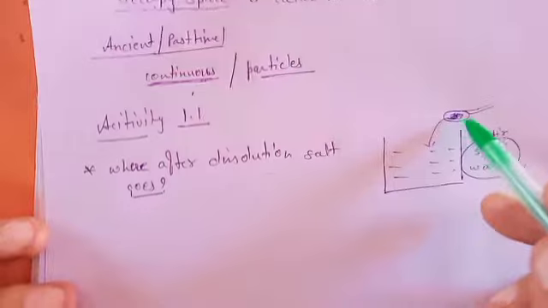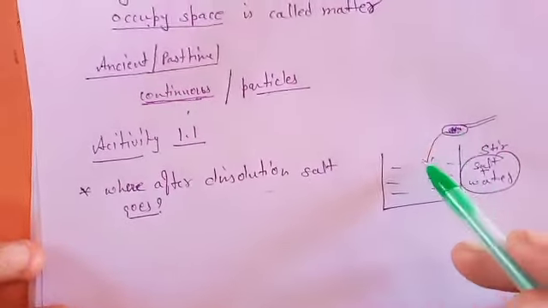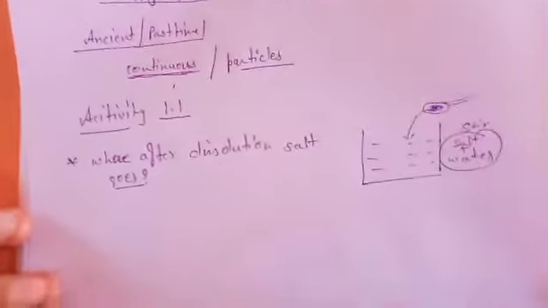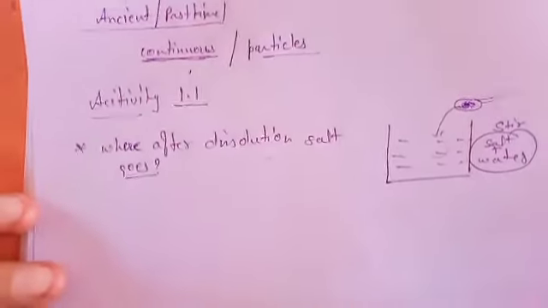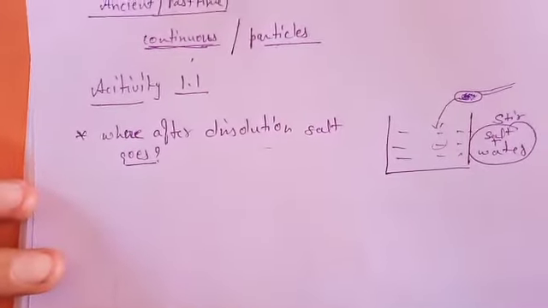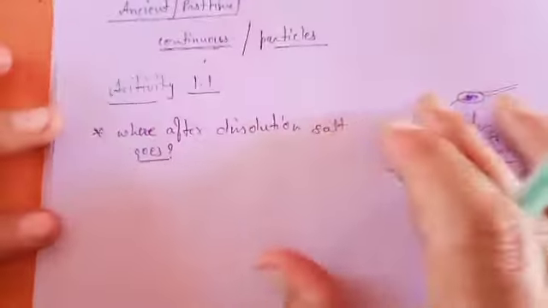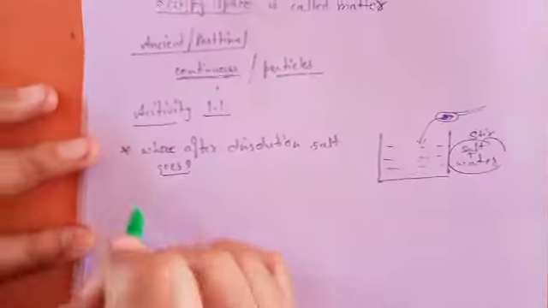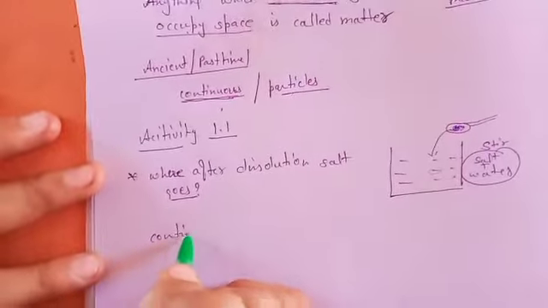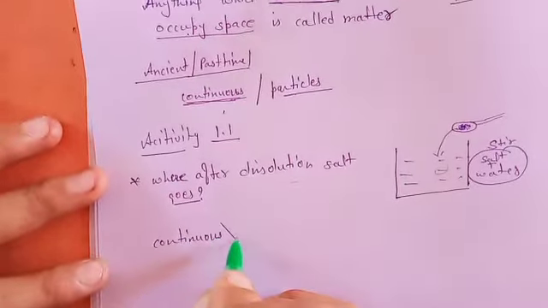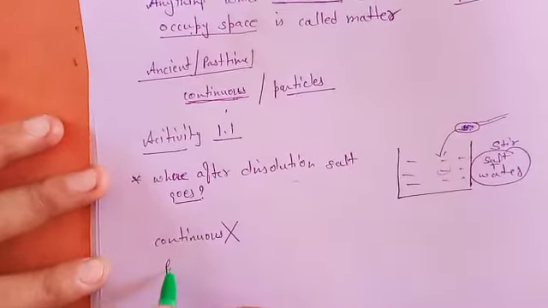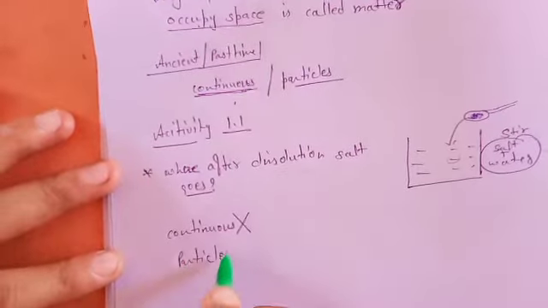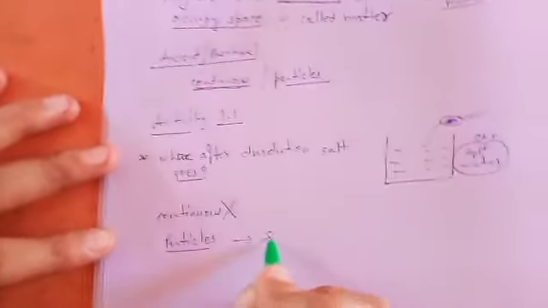Before dissolving you can see that salt is there, but after dissolving there is no salt appearing. So where is the salt gone? This whole activity is telling you that matter is not continuous. Okay, it is made up of smaller particles.